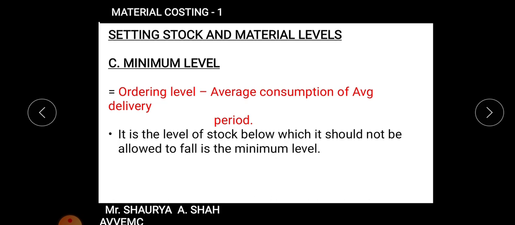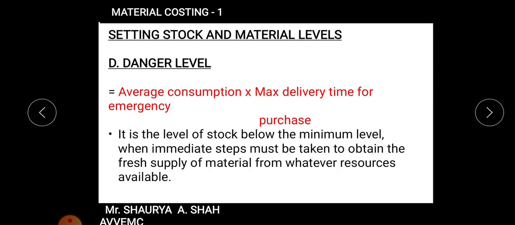Minimum level. What is minimum level? Again ordering level, what we found out in the first formula, minus average consumption into average delivery period. Average consumption is minimum consumption plus maximum consumption divided by 2. Average delivery period is minimum time plus maximum time divided by 2, right? It is the level of stock below which it should not be allowed to fall, that is the minimum level. I hope it is clear to each and every student. You need to just remember the formula, students, right?